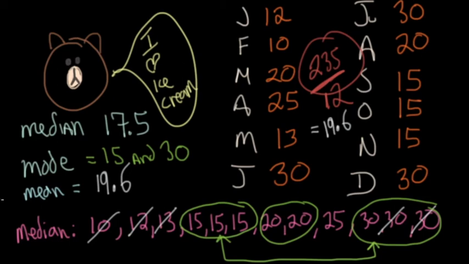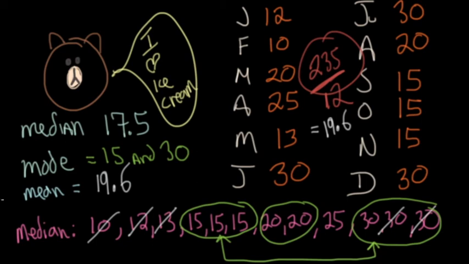For instance, you could say, for Math Bear, usually he either ate 15 or 30 ice creams a month. Is that true? Yes. For the most part, those were the most frequently occurring ones. You could also say, on average, Math Bear ate almost 20 ice creams a month. 19.6 if you really want to be specific.